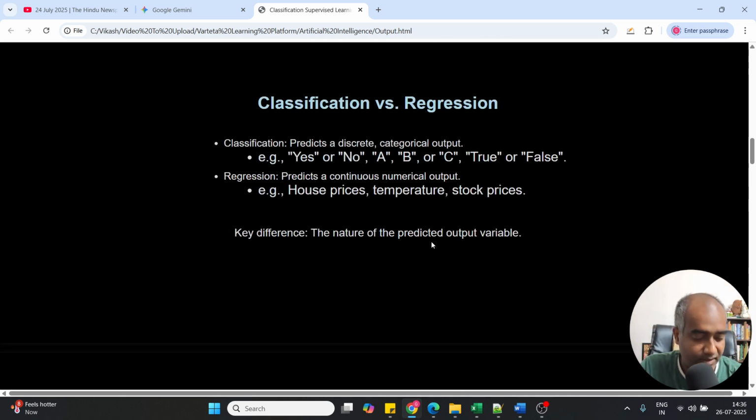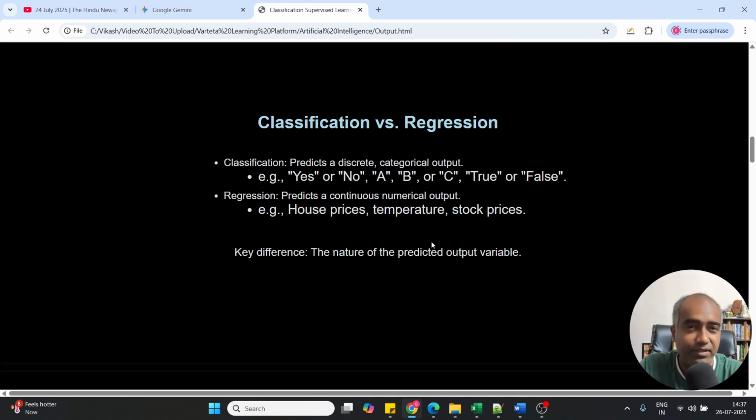Now come to the difference between classification and regression. Regression we will discuss in the next video, but regression is a different kind of model. It would be better if I explained regression first, and then discussed the difference between classification and regression. But still, let's see. In classification, we predict a discrete categorical output, like here, yes or no, true, false. In the case of classification, it's not price; it's basically true, false. In the case of classification, A, B, C, anything like that.